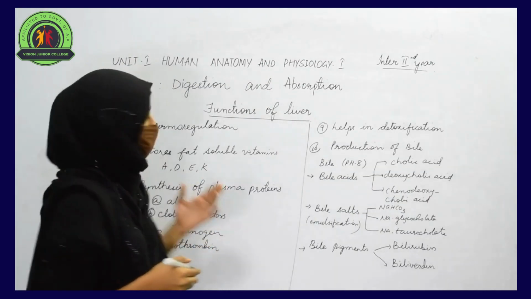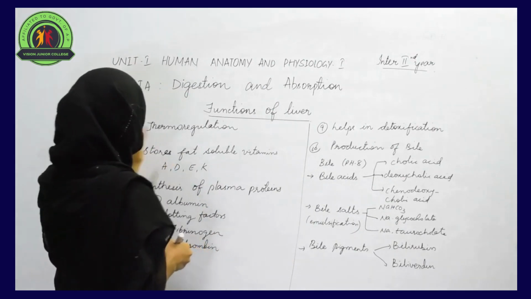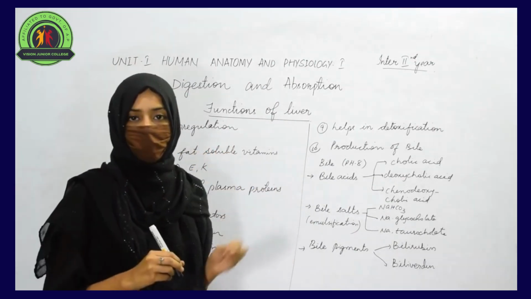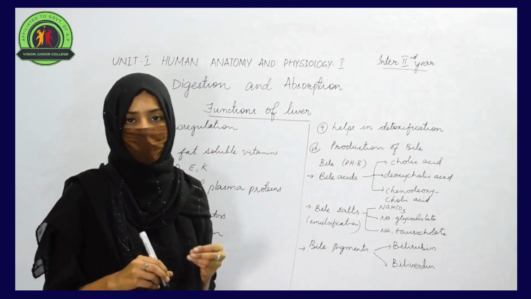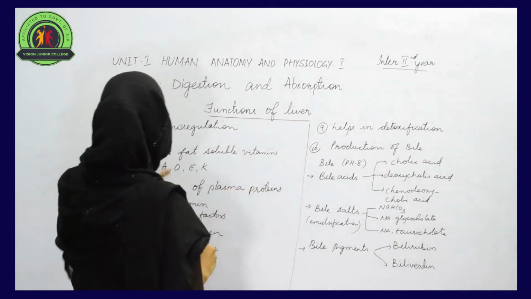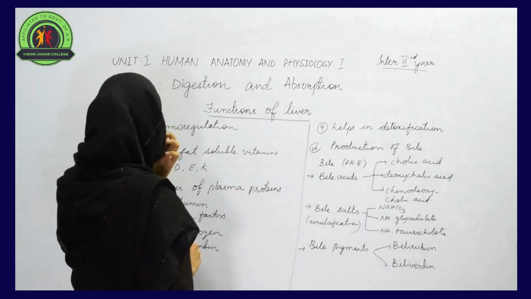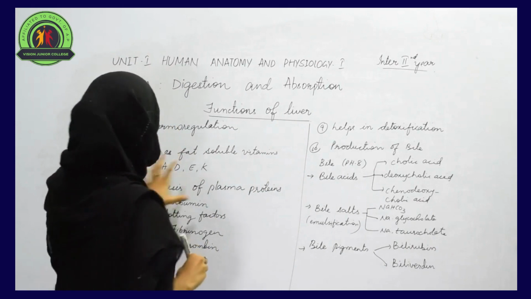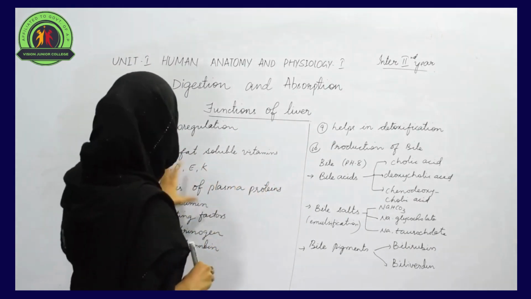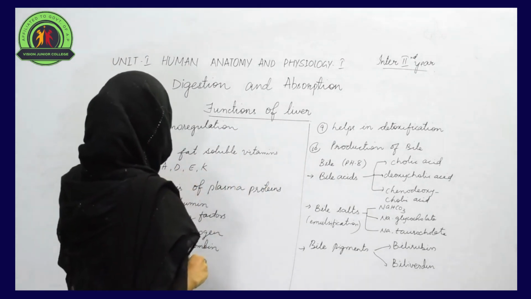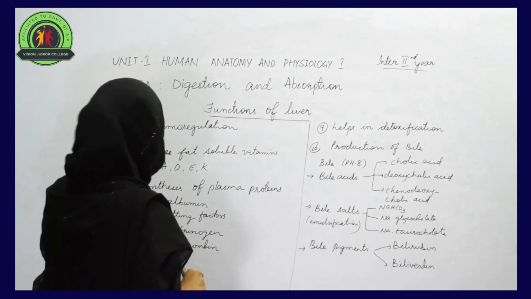The next function of the liver is thermoregulation. Thermo means heat in our body. The distribution of heat is also an important role played by the liver, so it helps in the process called thermoregulation. Liver is an organ that stores fat soluble vitamins. Fat soluble vitamins are A, D, E, and K. These four are termed fat soluble vitamins, which can be stored in the liver.